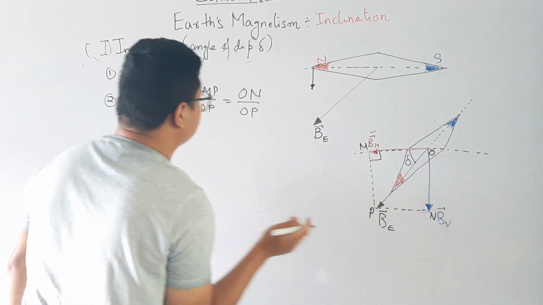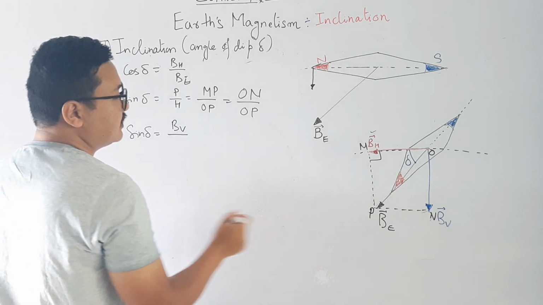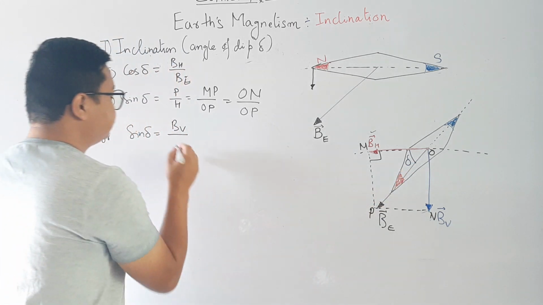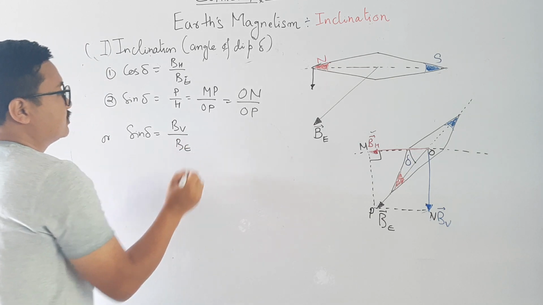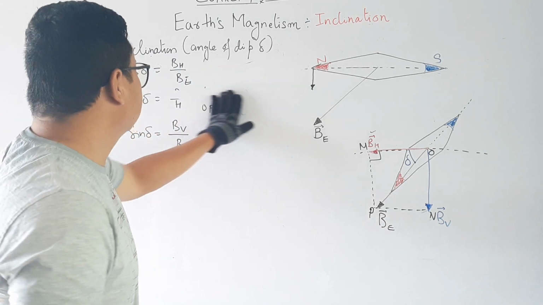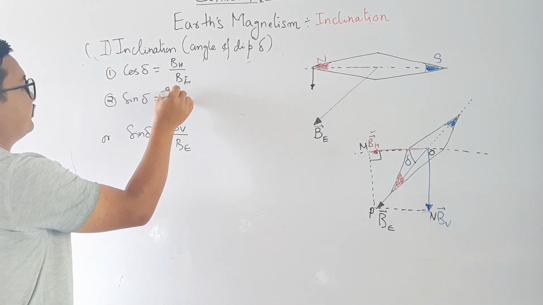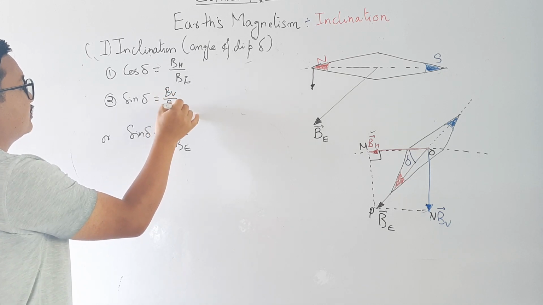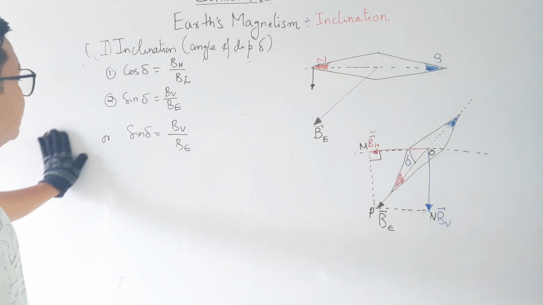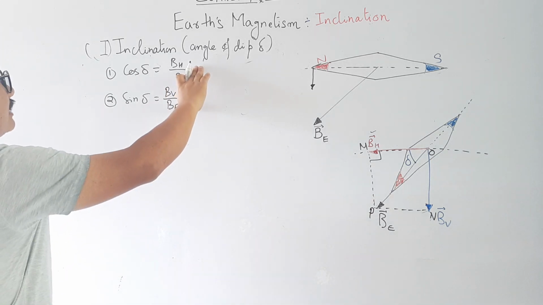ON is BV, the vertical magnetic field, divided by OP, which is again BE. So we got sine delta is equal to BV divided by BE. So this is done.